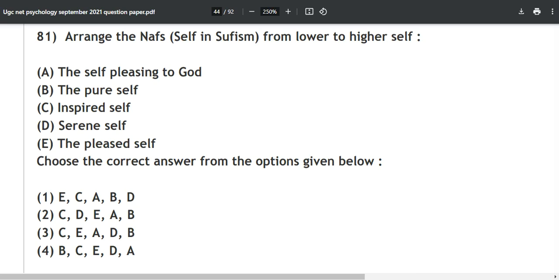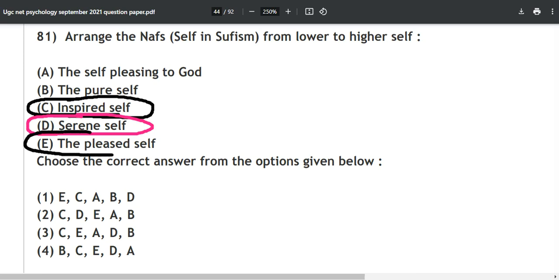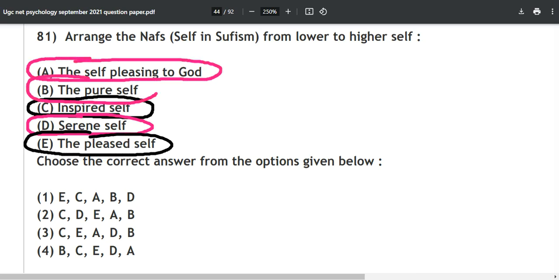And the correct answer for this is, first of all, the inspired self. Now you are out of the world and you are inspired. Then you will go to the serene self. Then will come the pleased self, and after it the self pleasing to God, and then the pure self. So option number 2, C D E A B, is the correct answer.